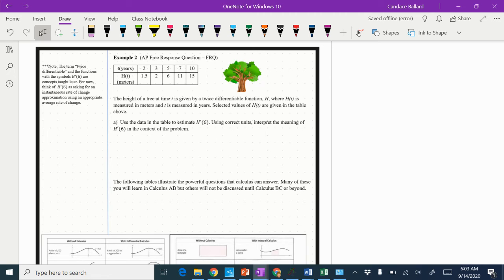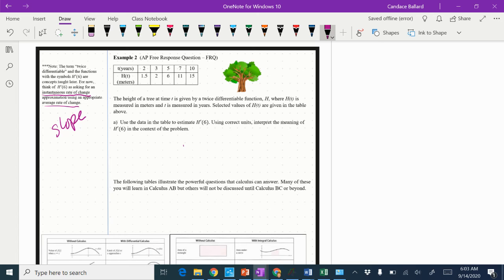First of all, there are some things in here. This is actually part of a free response question. You don't need to know much other than how to calculate the slope of a line to do this part of the question. So you're actually doing your first part of a free response question right now. Isn't that exciting? There are some words in here that we don't need to worry about yet. You'll eventually learn them. The term twice differentiable and the functions with the symbols h prime are concepts taught later. For now, think of h prime as asking for instantaneous rate of change, approximation using an appropriate average rate of change. So basically what we are finding is we are calculating the slope of a line, okay?